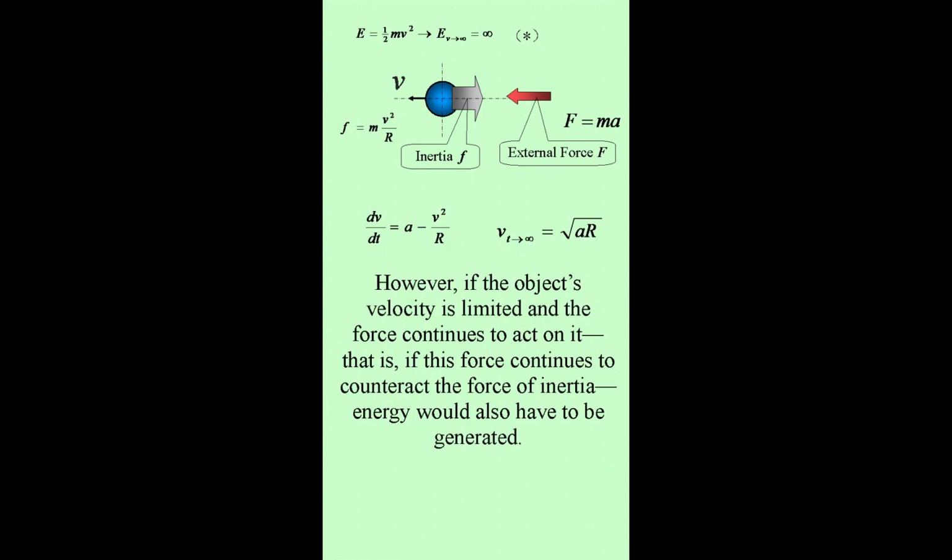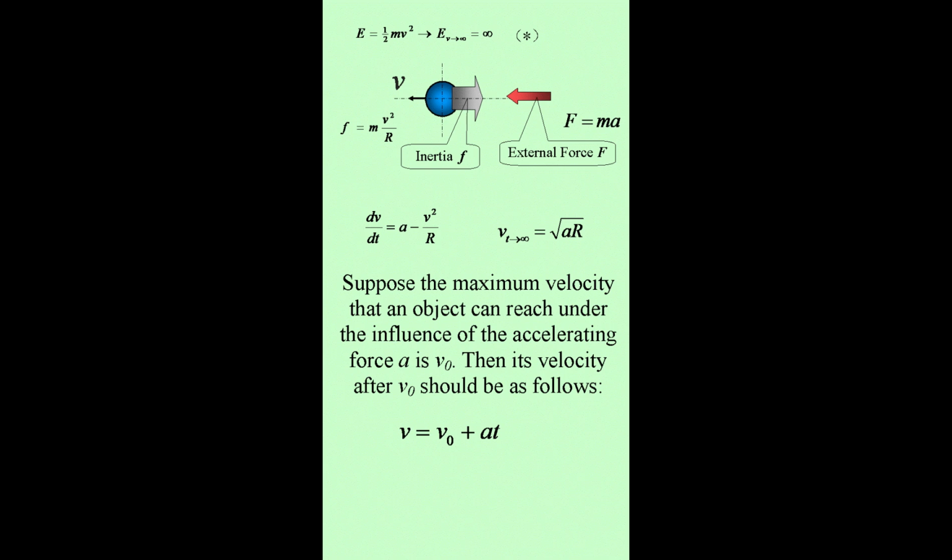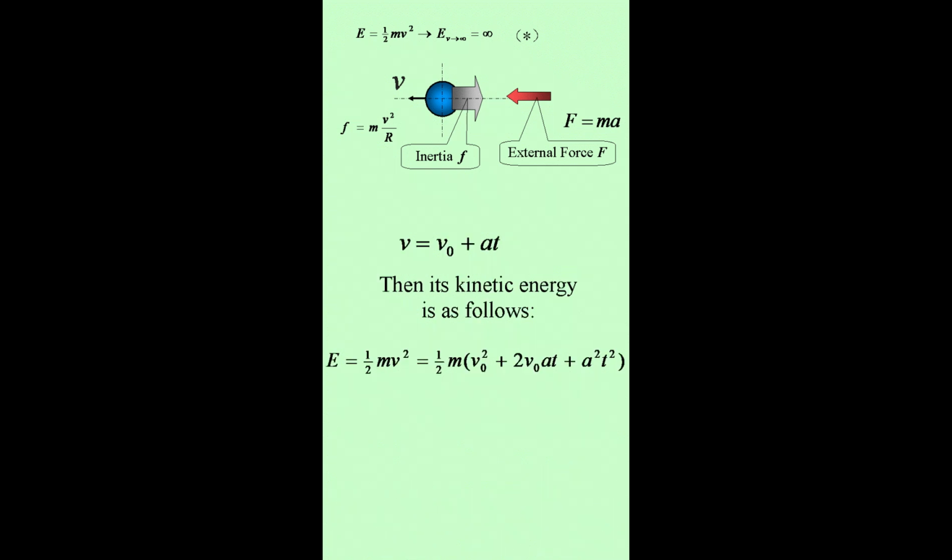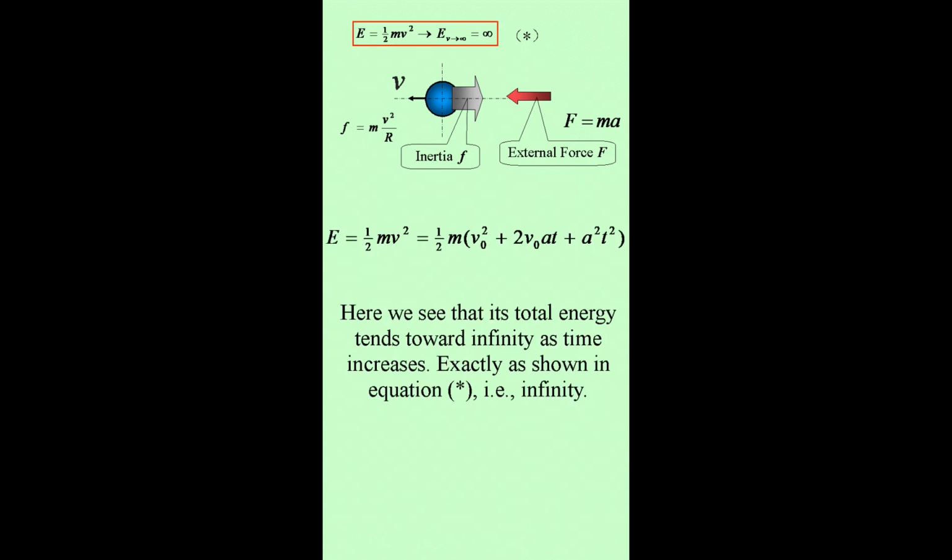However, if the object's velocity is limited and the force continues to act on it, that is, if this force continues to counteract the force of inertia, energy would also have to be generated. Suppose the maximum velocity that an object can reach under the influence of the accelerating force is v0. Then its velocity after v0 should be as follows. Then its kinetic energy is as follows. Here we see that its total energy tends toward infinity as time increases. Exactly as shown in the equation, i.e., infinity.